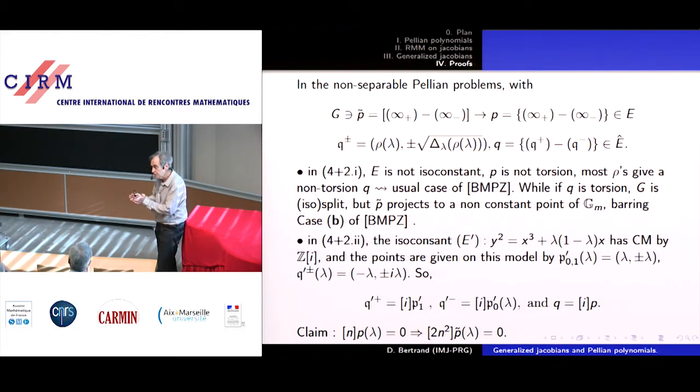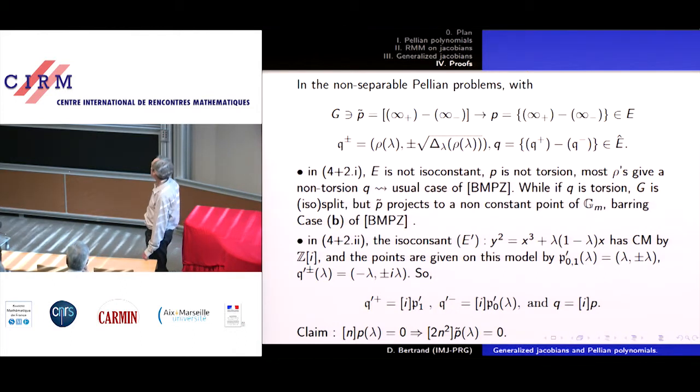The case where the semi-abelian variety splits, the extension splits, brings a special study, but luckily we can say that in this case the section P tilde does not factor through the elliptic subscheme, and so the only difficult case would be B, but it cannot occur. So this solves, if I can say so, case 4 plus 2, 1 of the theorem.